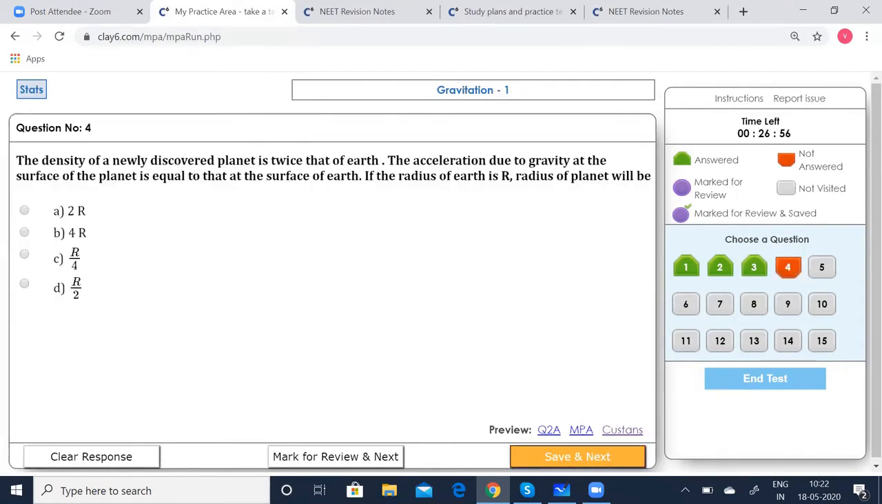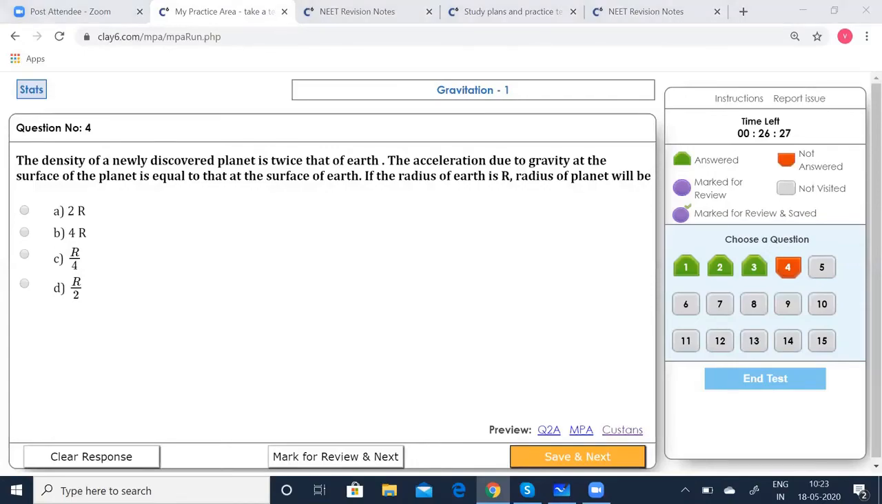The density of a newly discovered planet is twice that of the Earth. The acceleration due to gravity at the surface of the planet is equal to that at the surface of the Earth. If the radius of the Earth is r, then the radius of the planet will be what? So the density is twice. Acceleration due to gravity at the surface of the planet is equal to that at the surface of the Earth, he says. And the radius is equal to that of the Earth.